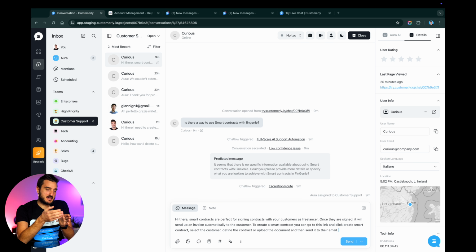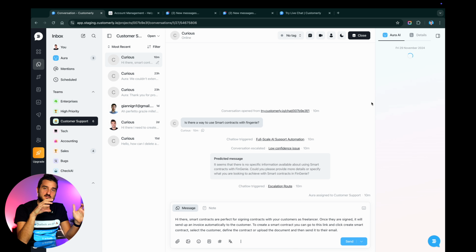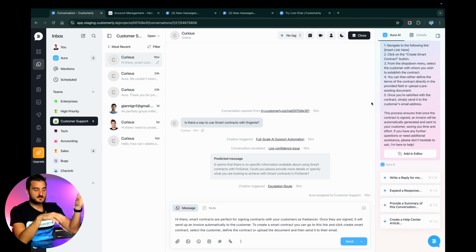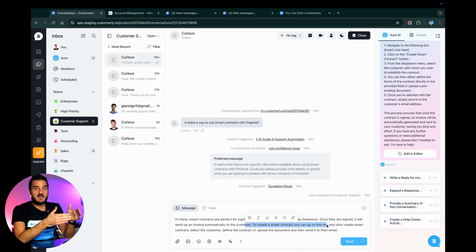Now that I've got my quick response about how to create a smart contract, what I can do is use Aura AI within the inbox to expand this response. This is super helpful because it's not only expanding the answer based on the question and what I wrote over here, but it's also searching other points that are connected with your own knowledge base. So if you're covering in this response something that is already covered in your standard articles, this would be helpful to generate a larger, more practical response based on the different products that the user is asking about.